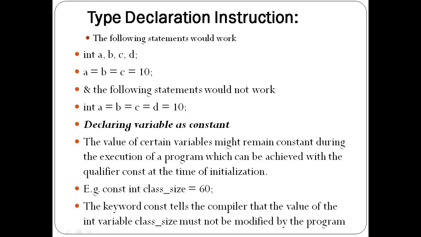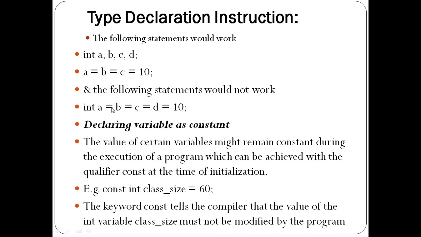Then next, another rule, the following statement would work. Suppose I want to create four variables having integer data type. I separate those by using commas, and a = b = c = 10 assigns the same value. But the following statement is not the same. If I assign the value at the time of declaration, it will give a syntax error.